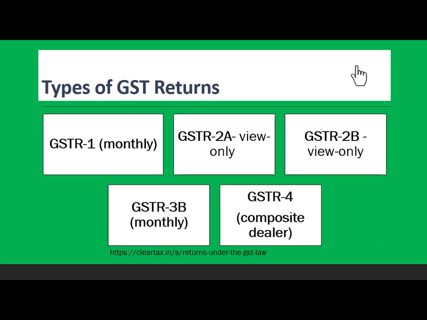GST returns: GSTR 1, GSTR 2A view only. GSTR 1 you are supposed to file. GSTR 2A you can only view. GSTR 2B you can only view. GSTR 3B you have to file. GSTR 4 is only for composite dealers who have opted for the 1.5 crore limit. So these are the four kinds of returns.